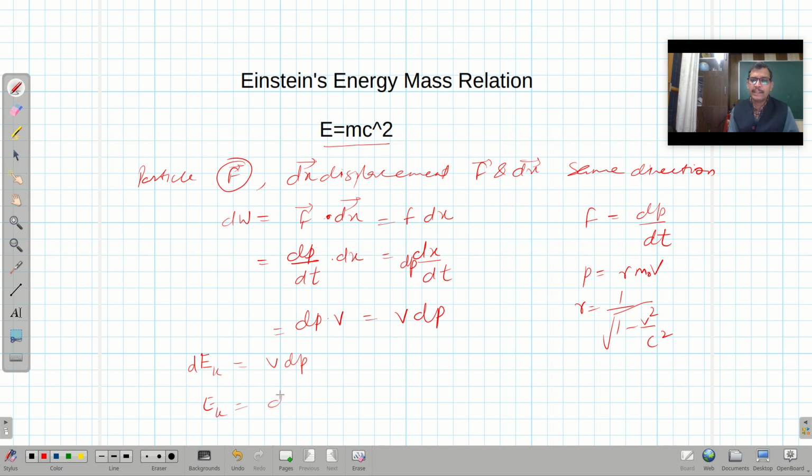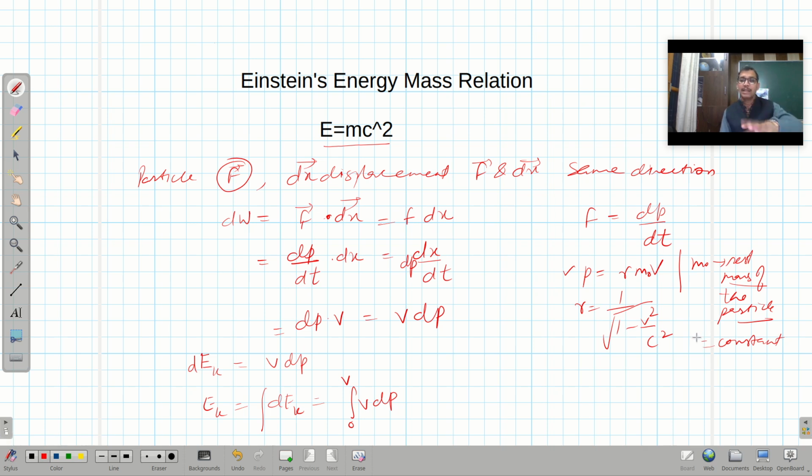We can calculate this by integrating dK, and as velocity varies from 0 to v, we can write it as the integral of v dp. But as we know, momentum is gamma m naught v, where gamma depends upon the velocity. Here m naught is the rest mass of the particle, so it is a constant quantity. That's what we have to keep in mind. It is the mass when the particle is at rest.